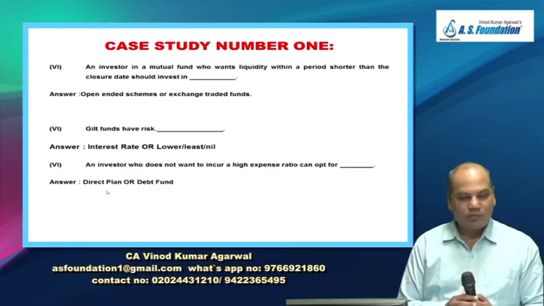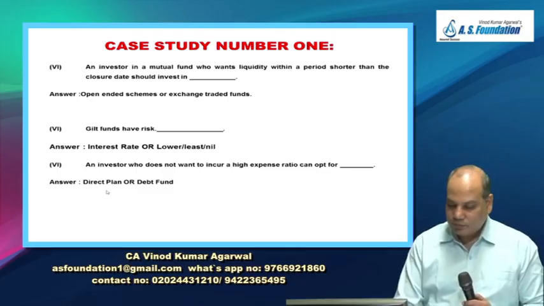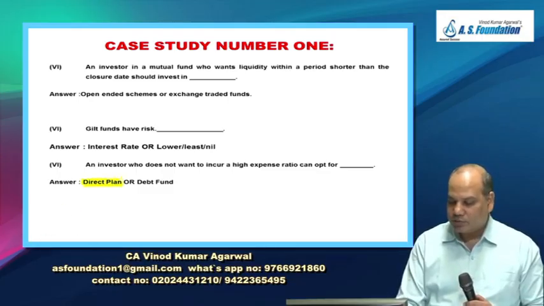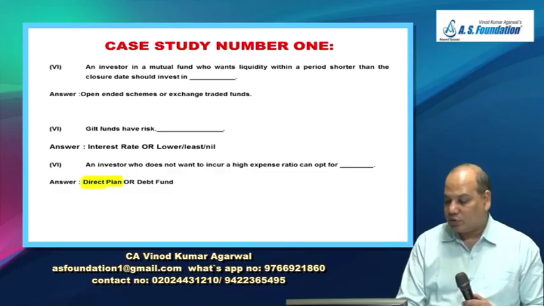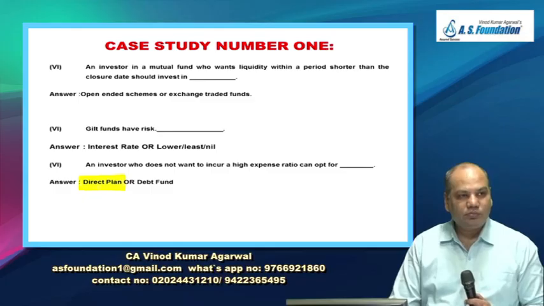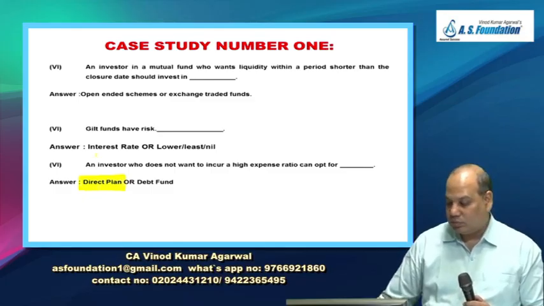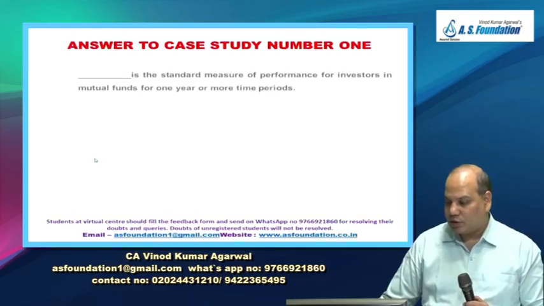That is direct plan. An investor invests himself. He does not take the advice of an advisor. It's called direct plan. Because in that case, the mutual fund does not charge you any cost at the beginning. Okay. Debt fund has a lower expense ratio as we discussed.